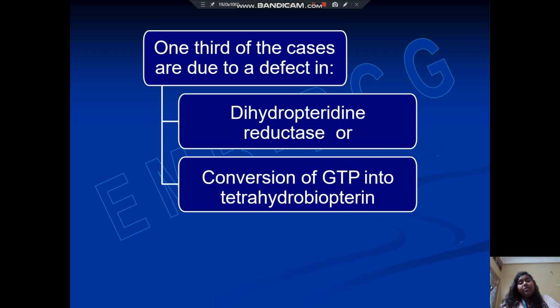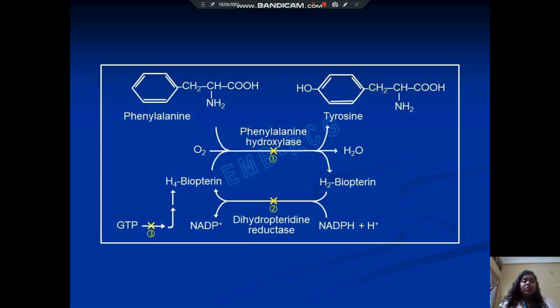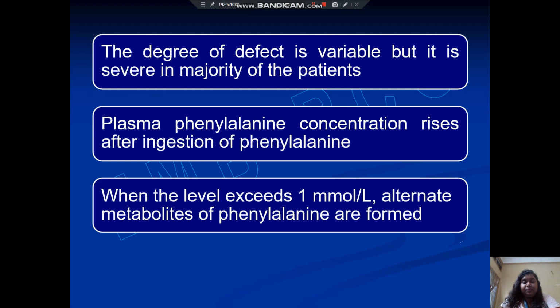The degree of defect is variable, but it is severe in the majority of the patients.